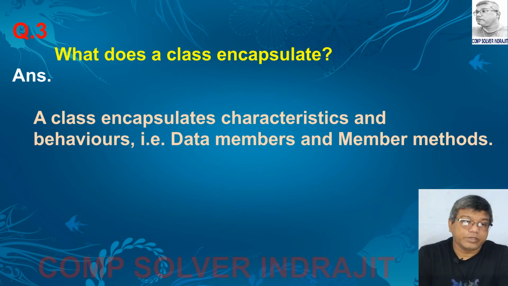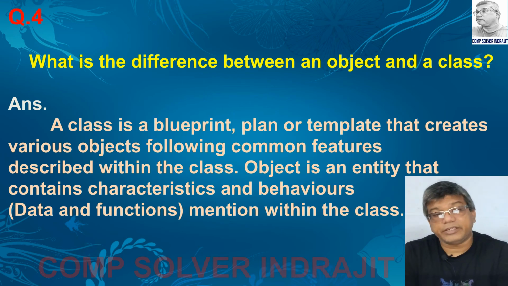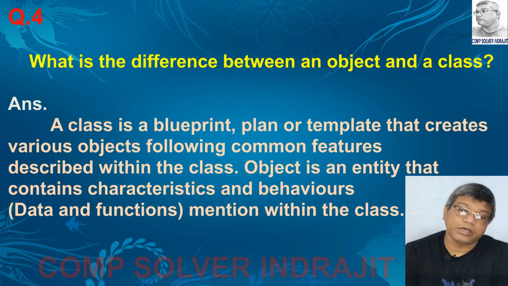The answer was, a class encapsulates characteristics and behavior, or we can say data members and member methods. Next question, what is the difference between an object and a class? The answer is, a class is a blueprint, plan or template that creates various objects following common features described within the class. Object is an entity that contains characteristics and behavior, or we say data and functions. The behavior means data and the function mentioned within the class.